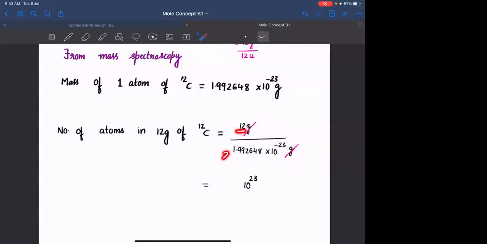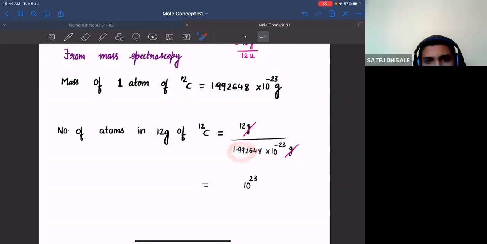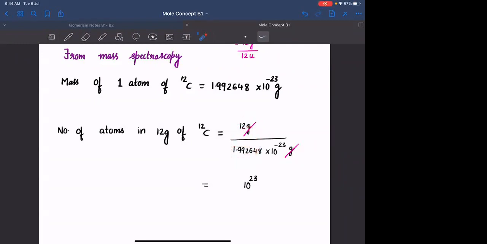What is 12 divided by 2? It is 6. 12 upon 2 is 6. I am dividing it by a number which is slightly lesser than 2, so I will be having a value slightly greater than 6. So this value comes out to be 6.022 into 10 power 23. Okay.